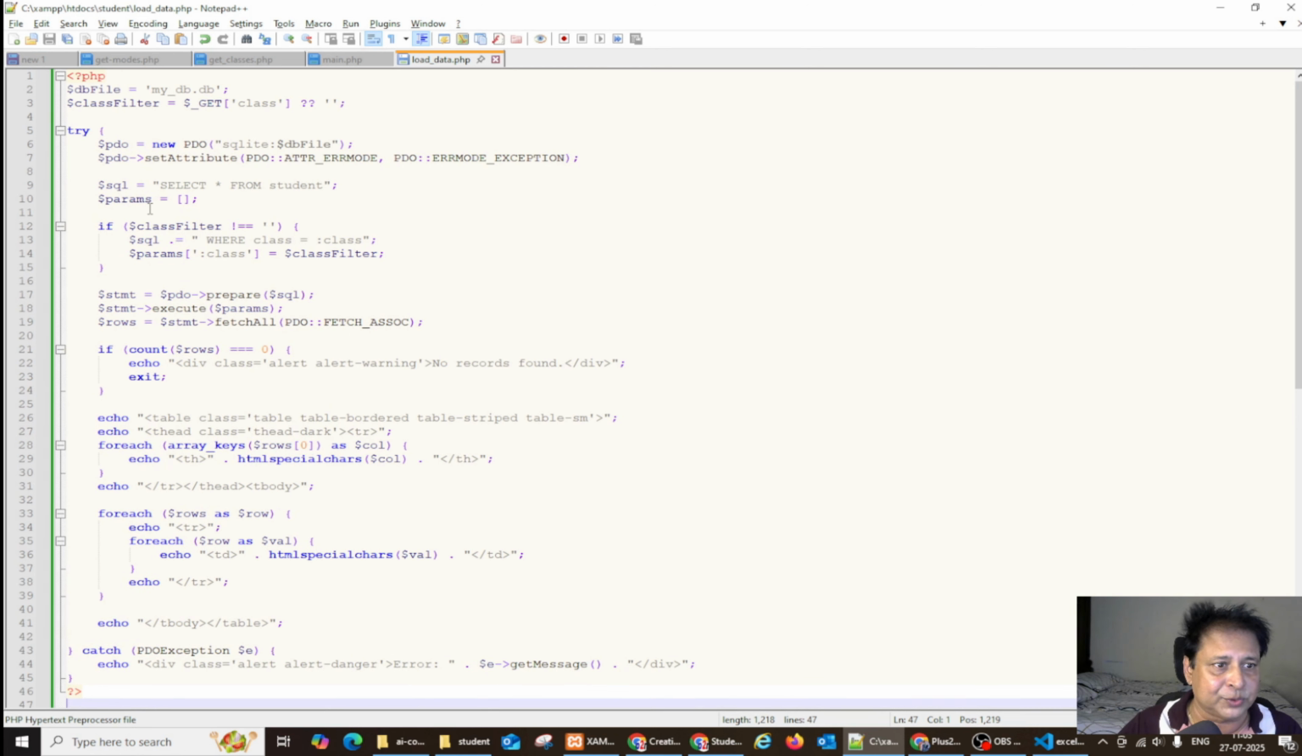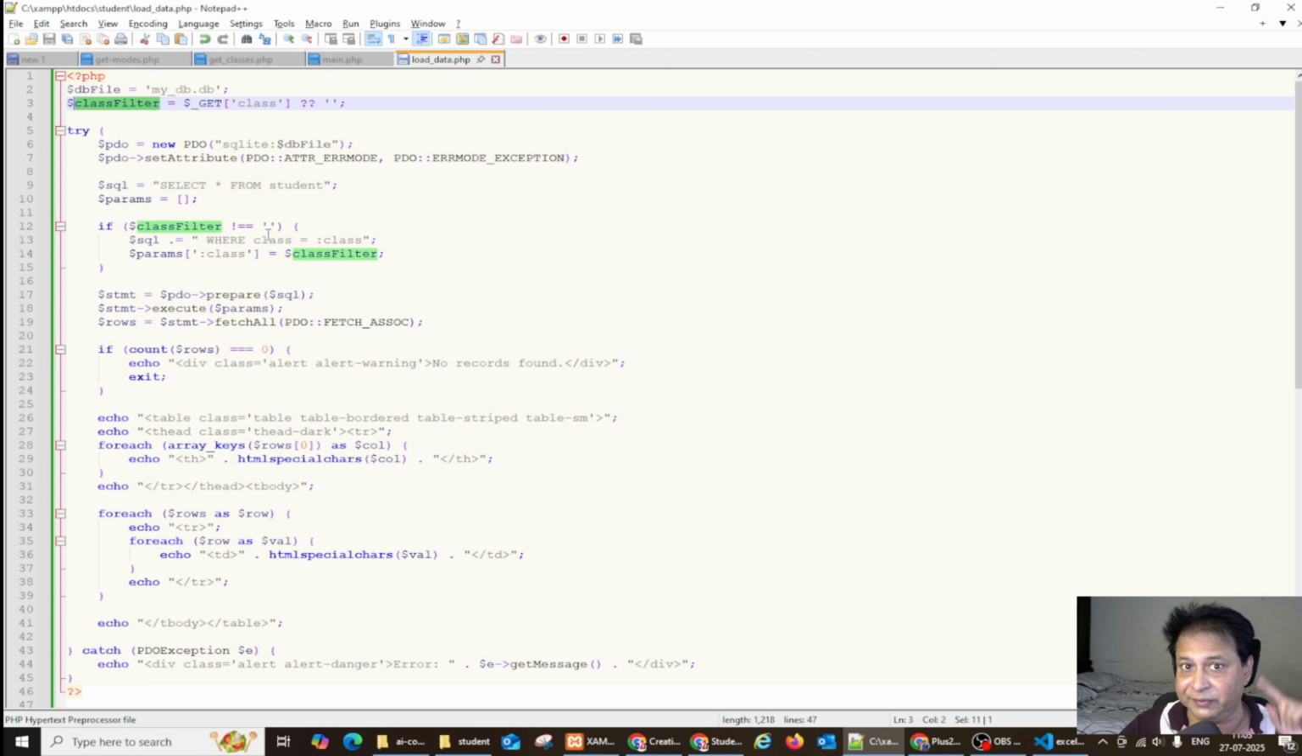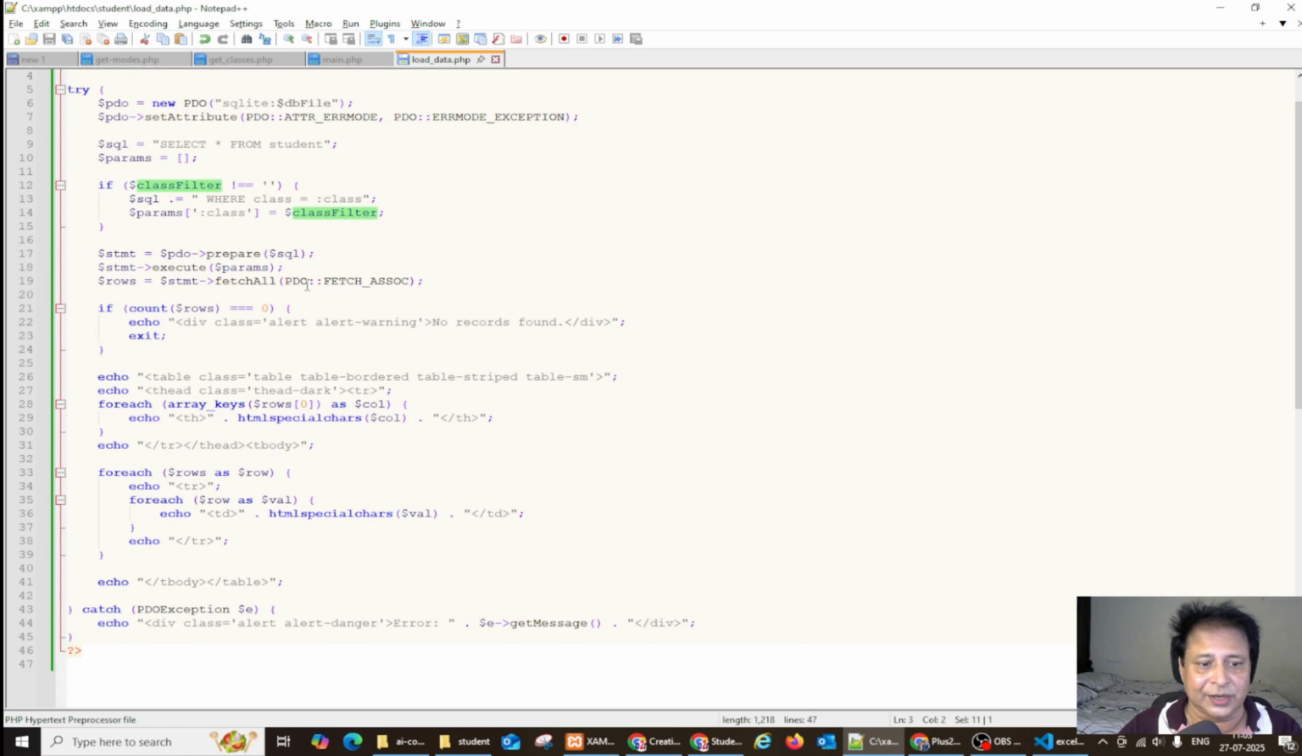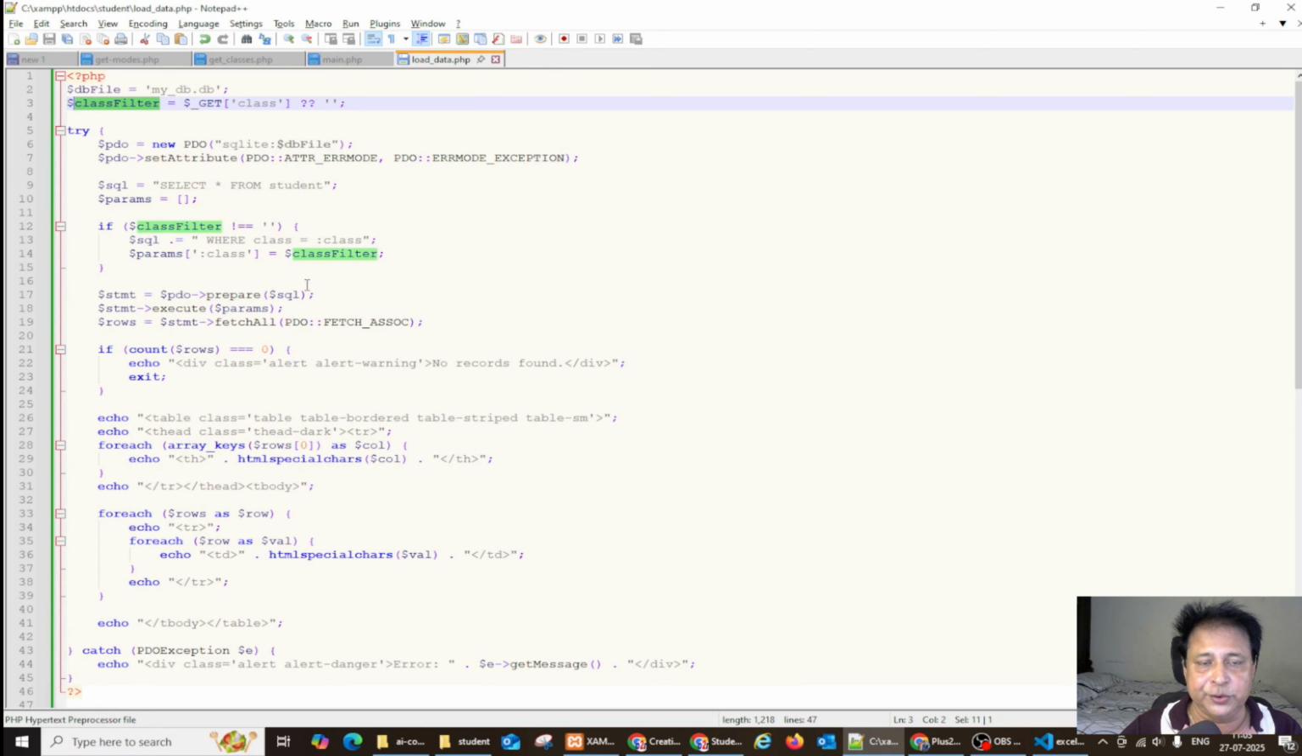Select star from student, the SQL command I am getting. Here you can see all the filters it is adding. See here, the class filter, it is adding it here. If the class filter is not null, meaning everything is not selected, then it adds to the restriction in the where condition, and you can see it uses PDO. If you understand the code, it's very simple and almost standard code that it has used.